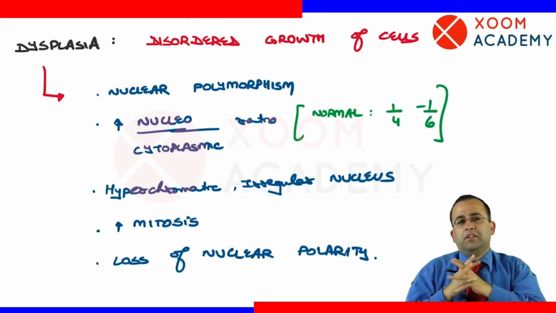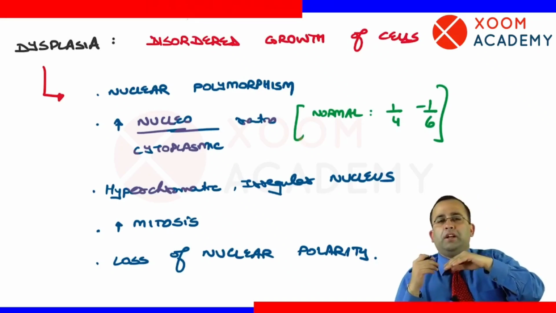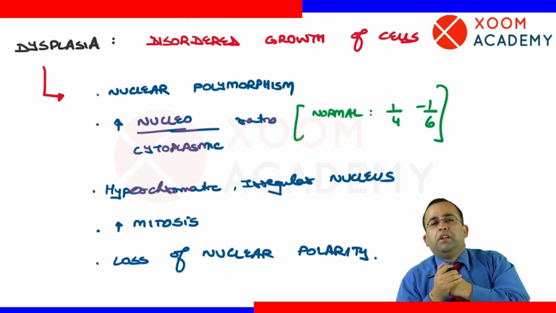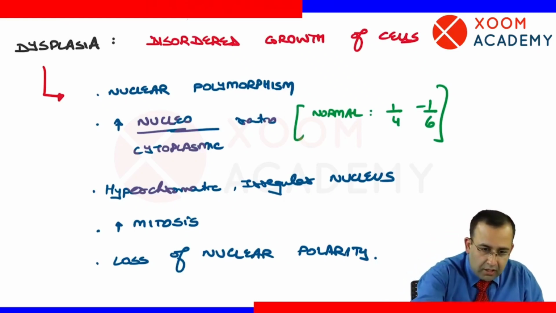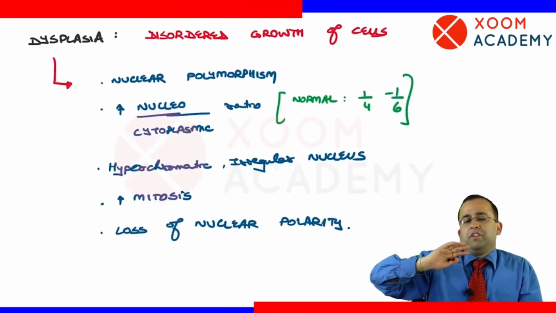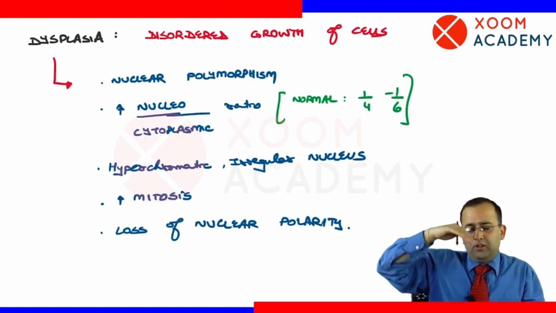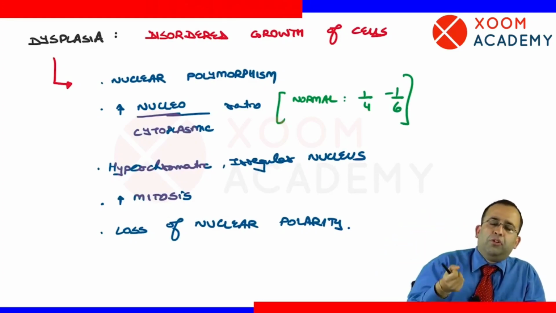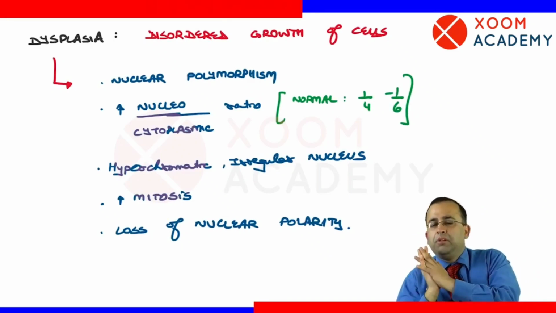Versus in dysplasia, it is associated with loss of nuclear polarity. Next, whichever features of dysplasia we have written till now, ये तो बहुत ही obvious थे. They show high nucleocytoplasmic ratio, nuclear polymorphism, hyperchromatic irregular nucleus and loss of nuclear polarity.